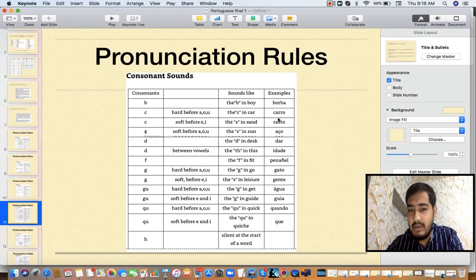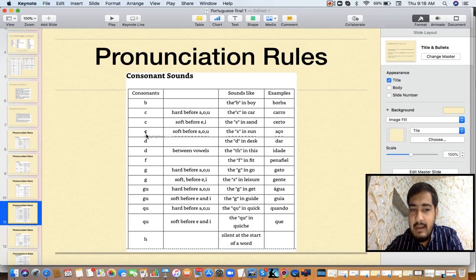This is very, very important. Please listen again. Whenever C is coming before A or U, example karo, it will have the ka sound. Ka like in car. Otherwise, whenever it is coming before E or I, it will have the sa sound. Sa like in sun. This is certo.